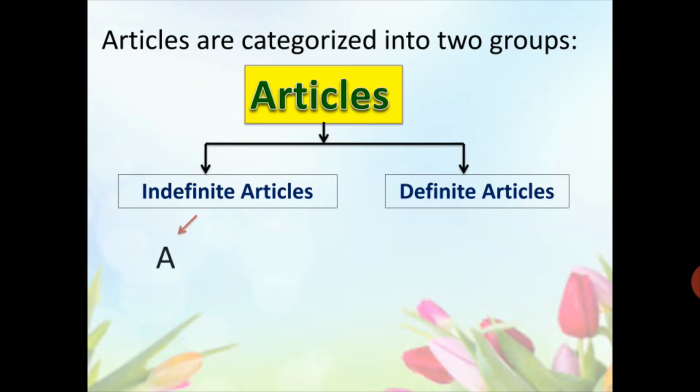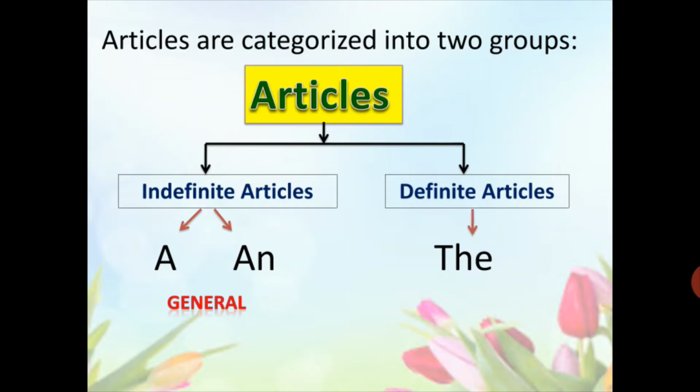Indefinite articles are a and an, and these articles are used with general things or persons. The article a is used with the nouns that start with a consonant sound, and the article an is used with the nouns that start with a vowel sound. Now here in this video we will study about definite articles in detail.